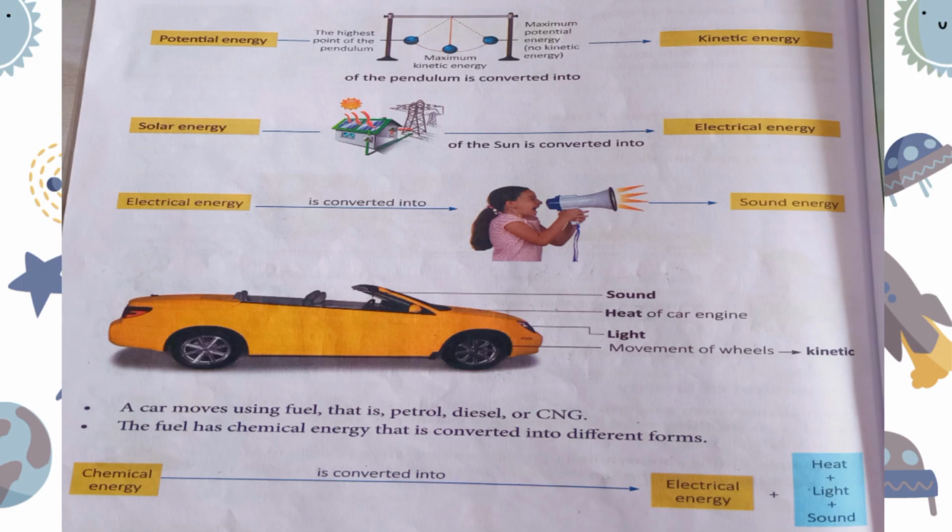The car is using fuels, that is petrol, diesel or CNG, and that fuel has chemical energy, and that chemical energy is converting into different forms of energy. So what are the different forms? Electrical energy, heat energy, light energy and sound energy. So simply, we are converting the energy from one form to another form.